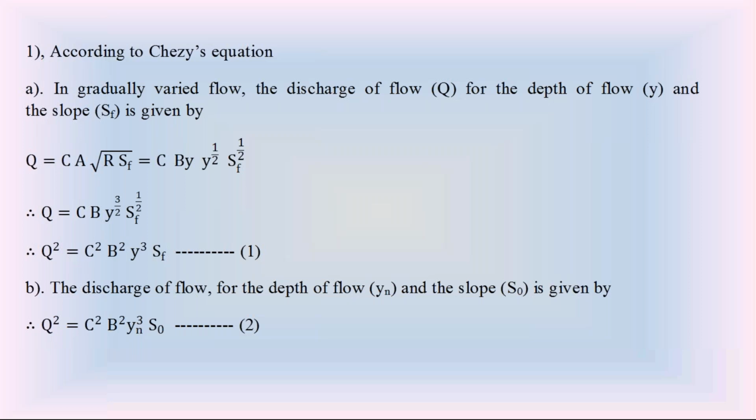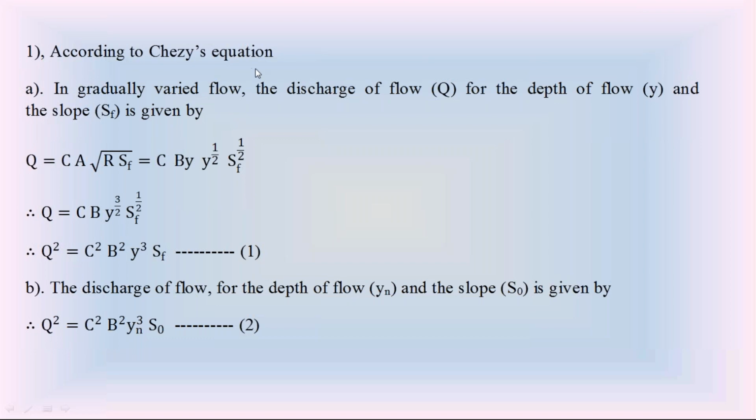We know that at gradually varied flow, the depth of flow is Y, so the wetted area A is equal to B into Y, and hydraulic radius R is equal to Y. Then we calculate the discharge Q in the gradually varied flow by considering the slope of the total energy line SF. If the flow is gradually varied, the discharge by Chezy's equation is calculated using the total energy line slope SF.